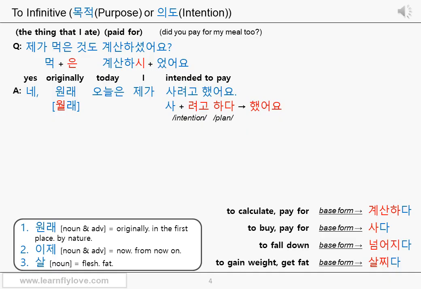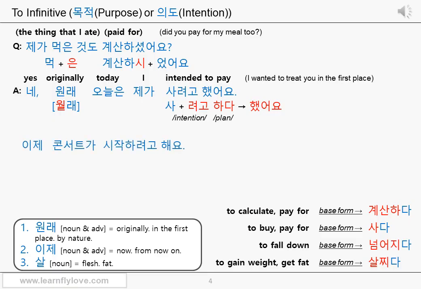네, 원래 오늘은 제가 사려고 했어요. I intended to pay for it in the first place, or I planned to pay for it in the first place. How does it sound like to you? It means I was going to treat you in the first place. That was my plan. Or I wanted to treat you in the first place. 사려고 했어요 part expresses you have that intention and you are going to do that in the first place. Okay? Now, do you think you can actually use this 으려고 하다 in conversation? Yes, you can.